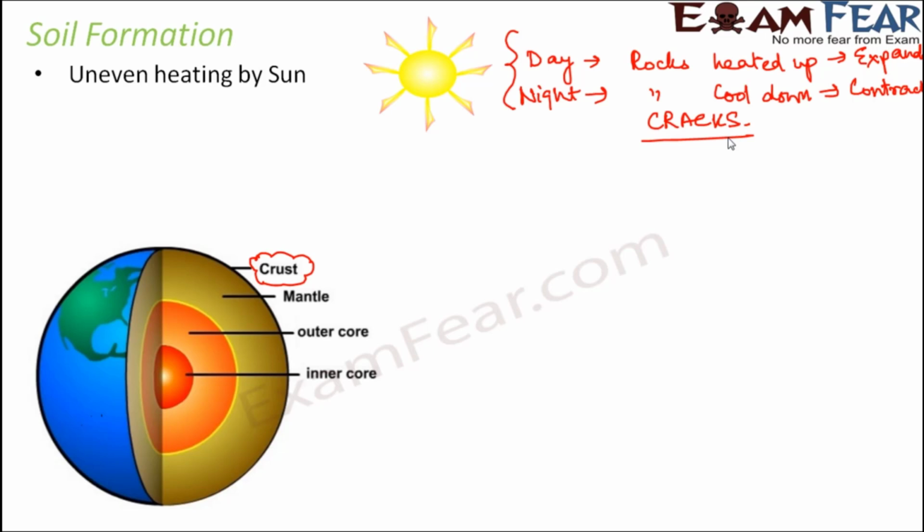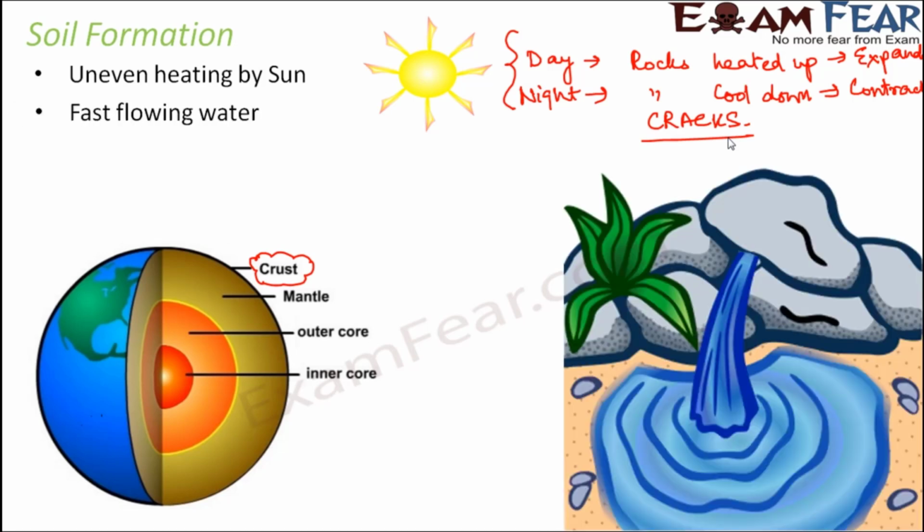Now, how do these rocks break into smaller pieces? So here water also plays an important role. Now sometimes very fast flowing water might enter into the cracks of the rocks. So when the water enters inside the cracks of the rocks, for example, let us say that this is a rock.